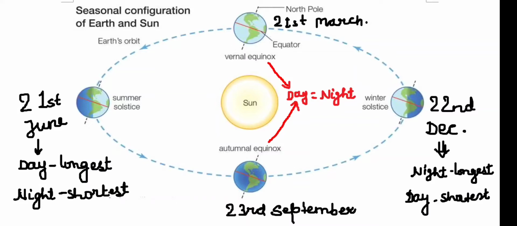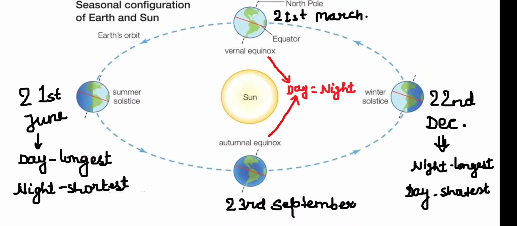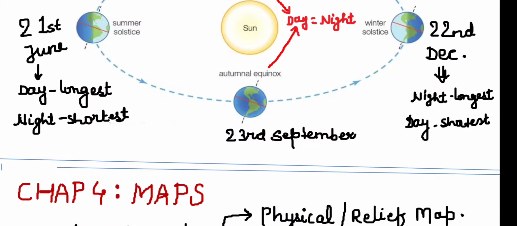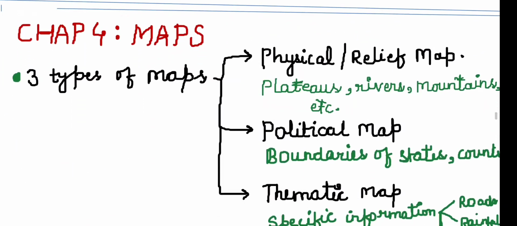Okay, then there is another point which is called the Arctic Circle. The area beyond this Arctic Circle, from 21st June to 22nd December, receives sunlight for a continuous six months. Similarly, the area beyond the Antarctic Circle remains in dark from 21st June to 22nd December. So there is a 6-month day and 6-month night in the Arctic Circle and Antarctic Circle. This is a phenomenon that we have to study in this chapter.